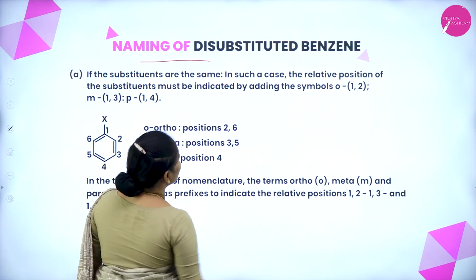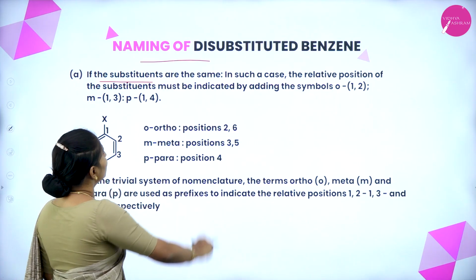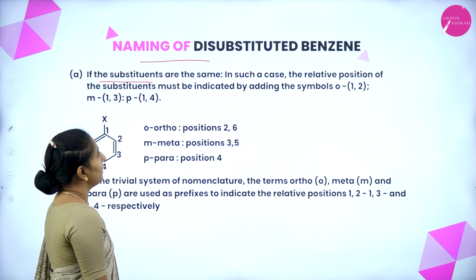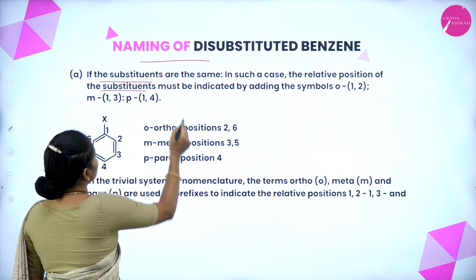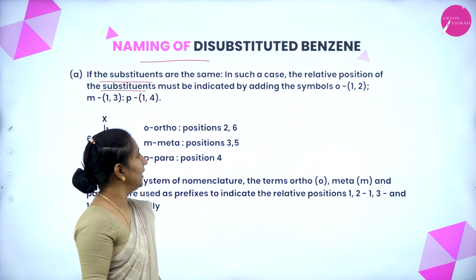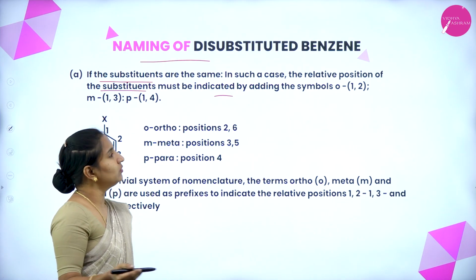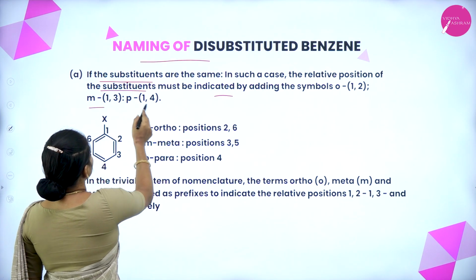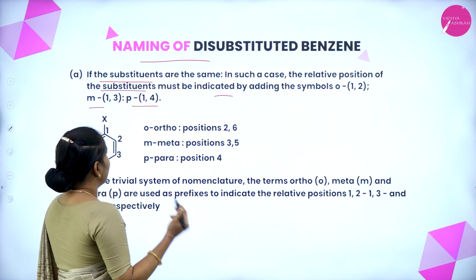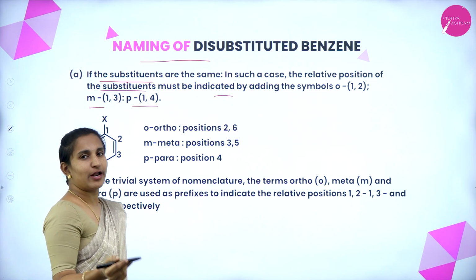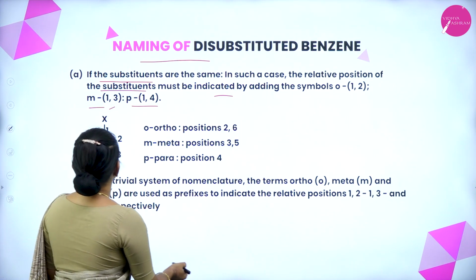Naming of disubstituted benzene. If the substituents are the same, the relative position of the substituents must be indicated by adding the symbols 1,2 or o, 1,3 or m, 1,4 or p, that is ortho 1,2, meta 1,3 or para 1,4.